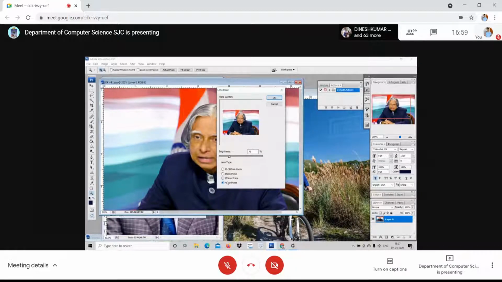See the stroke. Are you able to see the lens types? I have chosen the first one. This is the second one, and the third one, and the fourth one. You can increase the brightness.